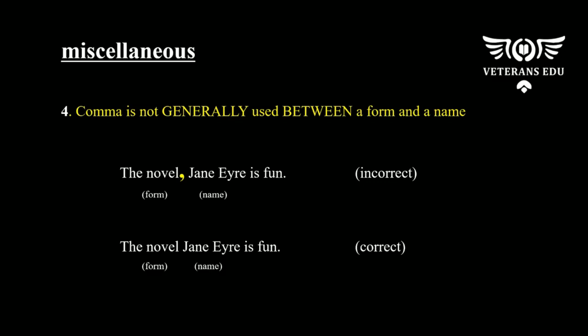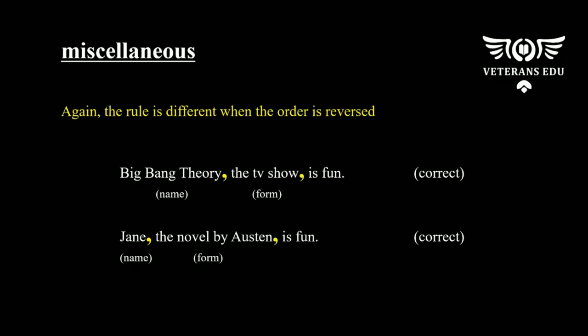In the sentence, the novel Jane Eyre is fun, the rule is exactly the same. We do not use a comma between the form, the genre, and the name. But when the order is reversed, again, we have to use a comma to separate it like this.